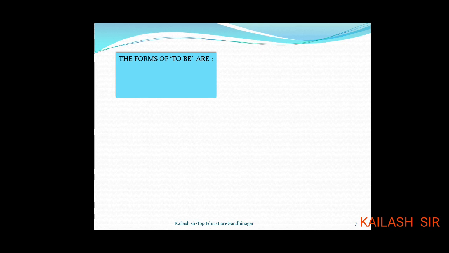The forms of to be are very important, as in tenses, voices, everything, they are used with the action words. Let us study the forms of to be. The present form of to be is am, is, and are. The past form of to be is was and were. Future form, it is will or shall plus.